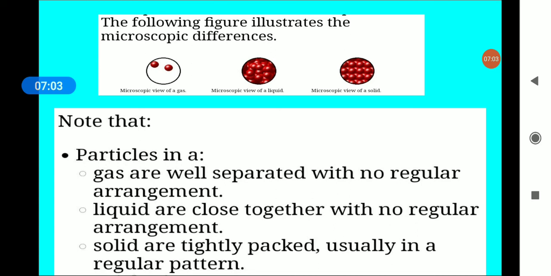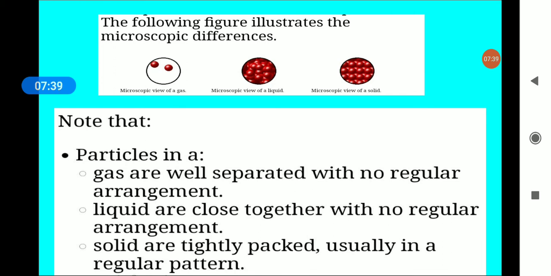Now the following figure illustrates the microscopic difference. This is the picture taken under a microscope. This is a microscopic view of gas, liquid and solid. The particles in the gas are well separated with no regular pattern. In the first picture you can see the arrangement is not regular, they are well separated, which means they are far apart.